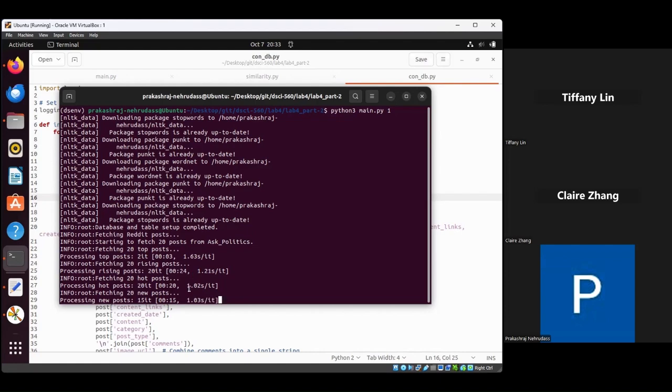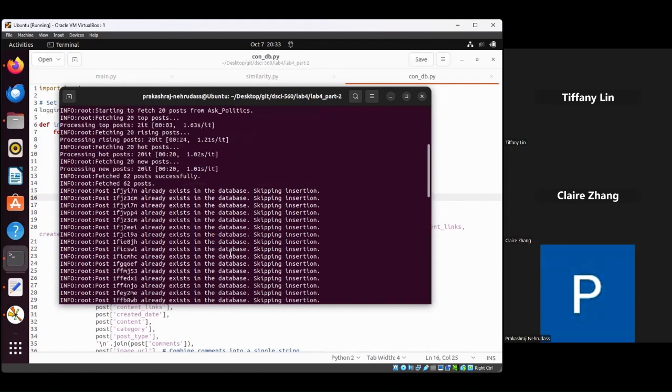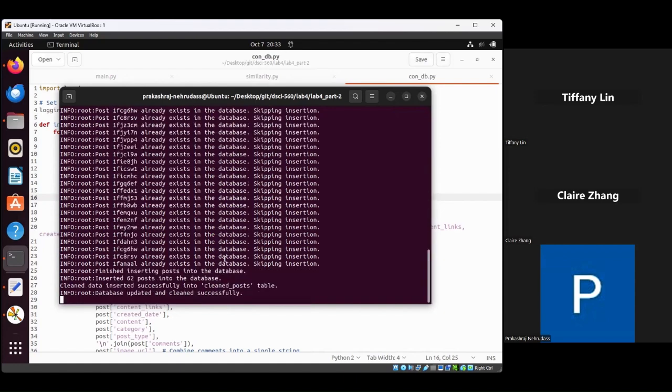It's going to end. It's in the last phase of fetching the Reddit posts. Yes, and you can see there are lots of posts which already exist in the database, and it also inserted 62 posts. For example, right now it's in the sleep mode. Let's wait for another minute and check if the program runs again.